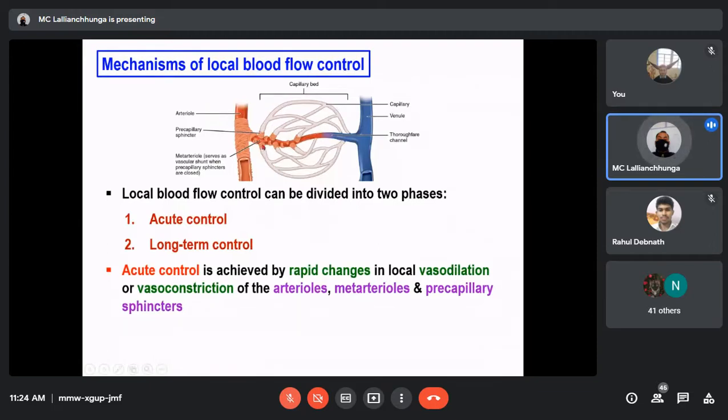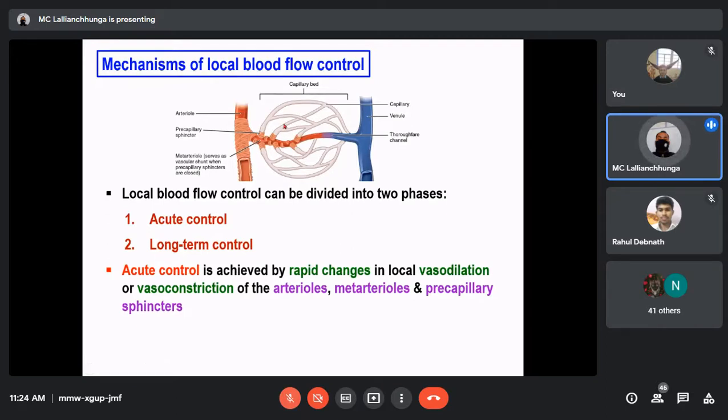Depending upon the tissue need, suppose this organ is requiring more blood supply, that means there will be vasodilation of the arteriole, the metarterioles, and the precapillary sphincter, so that more blood will flow through this one, and through the capillaries also more blood will flow.